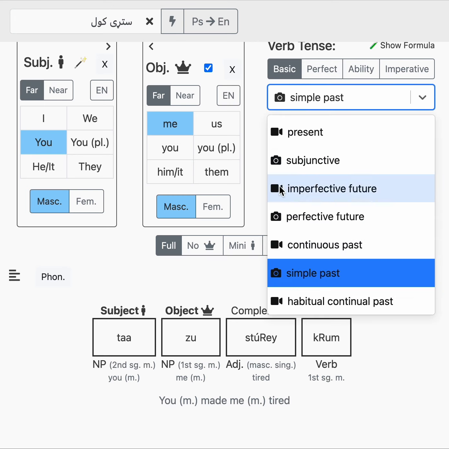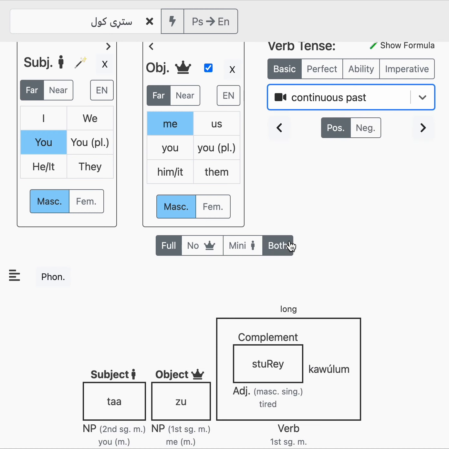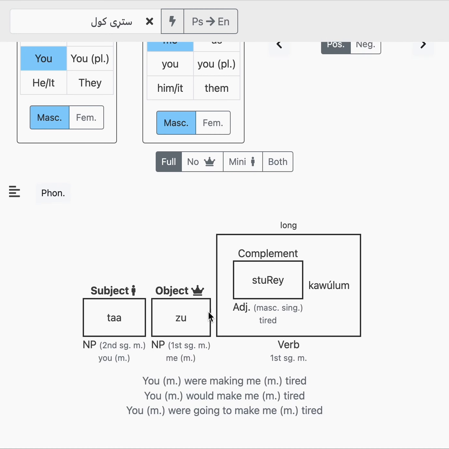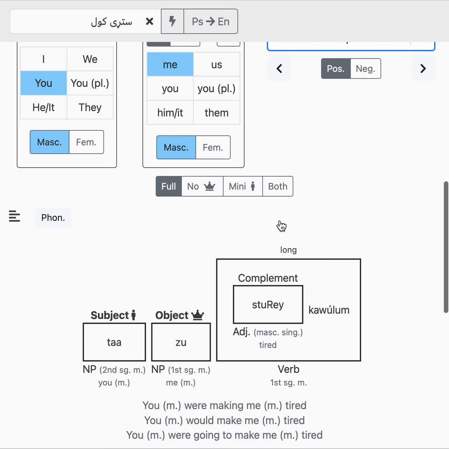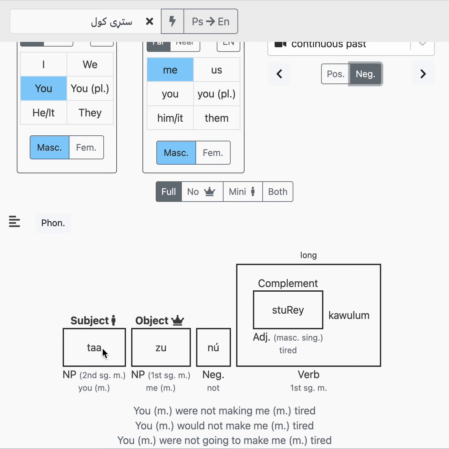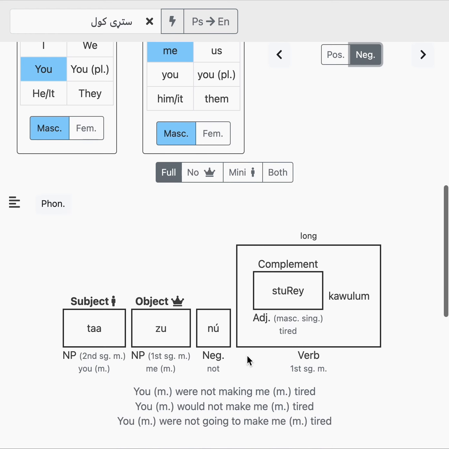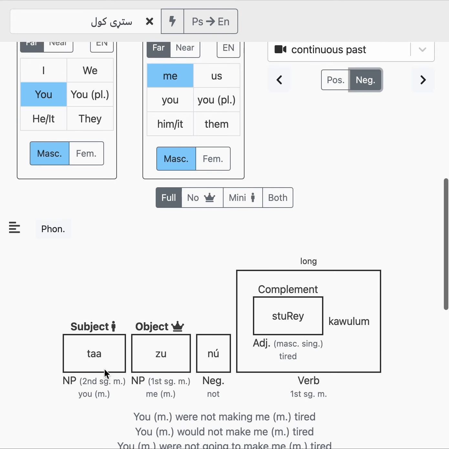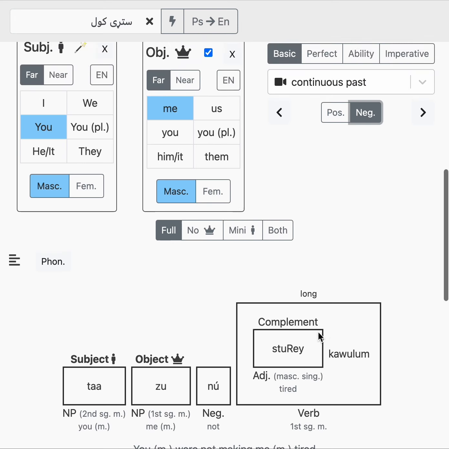But if we go over to the imperfective with our continuous past, they're going to stick together. Ta z sturdy kawilam. And notice the accent is gone, it's welded. You cannot stick something in between. So if we add a negative in there, you weren't making me tired. You can't put the negative in the middle. That's wrong. You have to put it in the right place, like that.